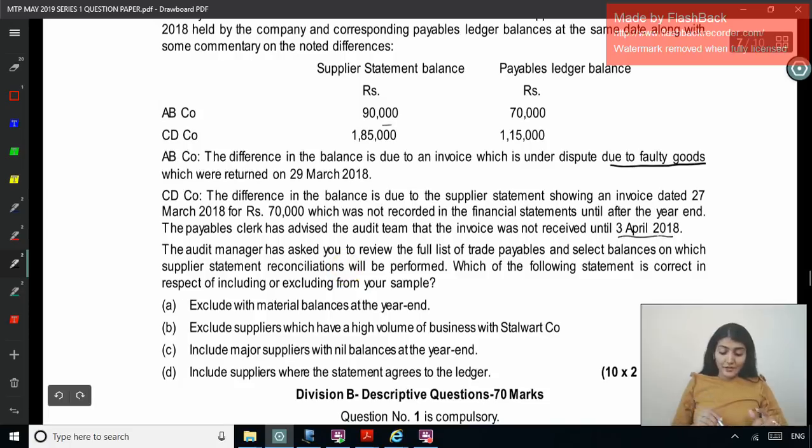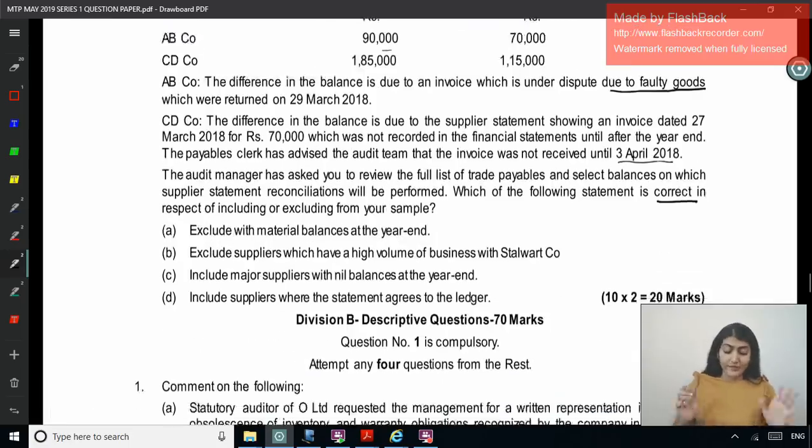The audit manager has asked you to review the full list of trade payable and select balances on which supplier statement reconciliation will be performed. On which ones will you do the supplier statement reconciliation? Which of the following statement is correct in respect of including or excluding from your sample? Right. So exclude the material balances at the year end. Is this correct? Exclude material balance as year end? No, incorrect. Exclude suppliers which have high volume? Incorrect. You have to include them.